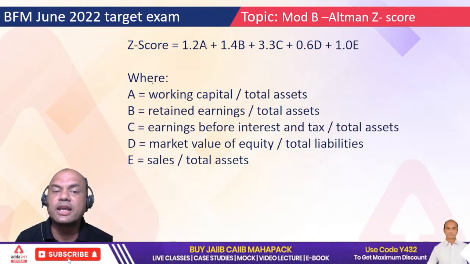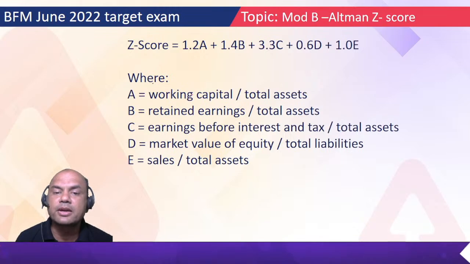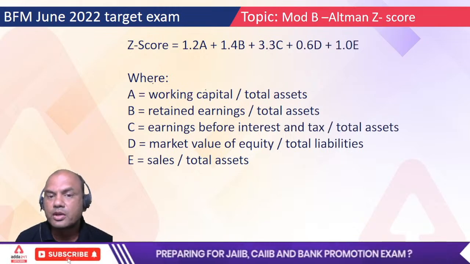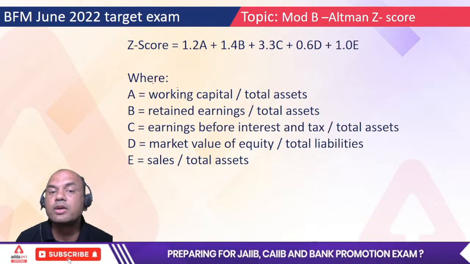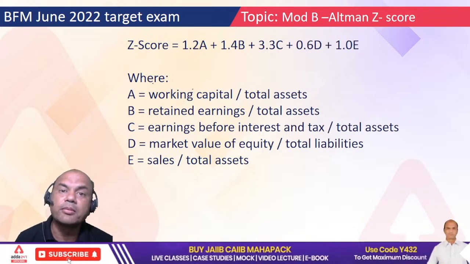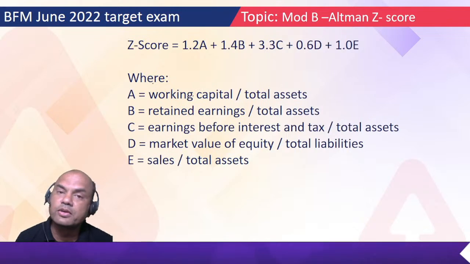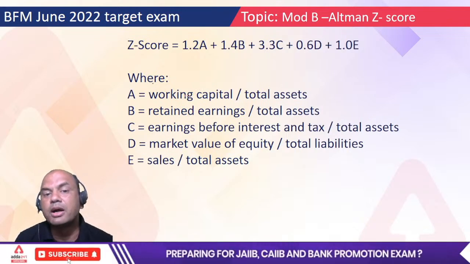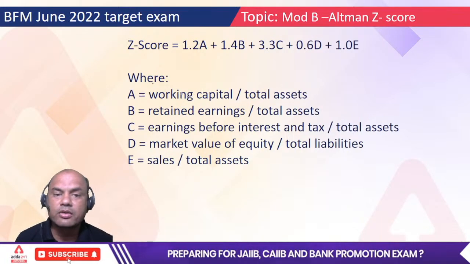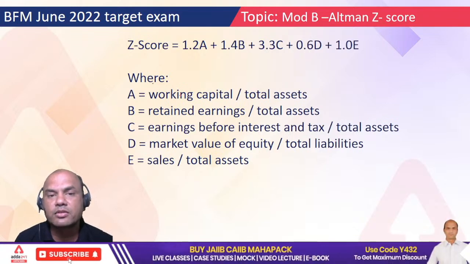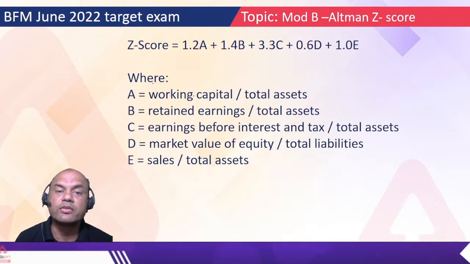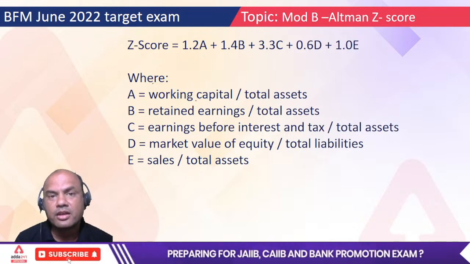So what is A? A equals working capital upon total assets. Now what is working capital? Working capital means the working capital gap. How do you calculate working capital? I'll show you in the example. But can anyone write to me? Okay, now I'll give you the question. Find the net working capital. Write in the comments. What is net working capital? Write fast.